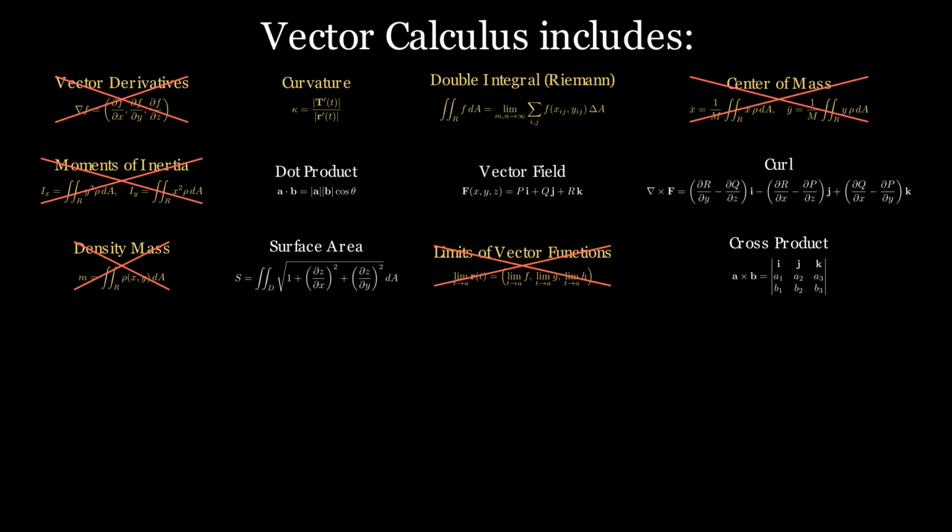They should only be taught after students finish understanding the basics of vector calculus, because they are technically just applications of vector calculus. We also don't need Riemann's equations for a double integral. They are way too extra for our situation here. And we also don't need curvature because it belongs to a different topic entirely.